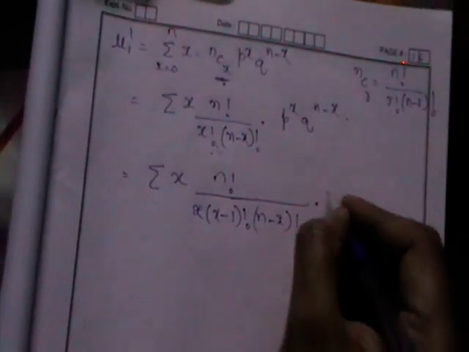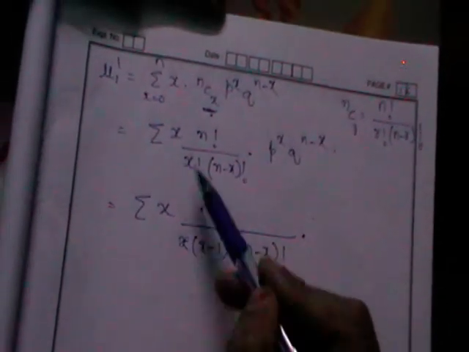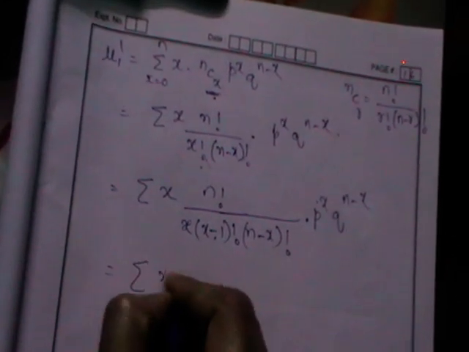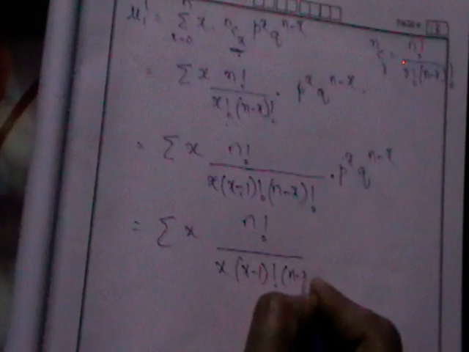Now, after we have expanded NCx, then you have expanded x factorial. Write the remaining terms as they are. Sigma x, n factorial by x into x minus 1 factorial. Next, a simple adjustment I am going to do: can I write this p power x in this way?